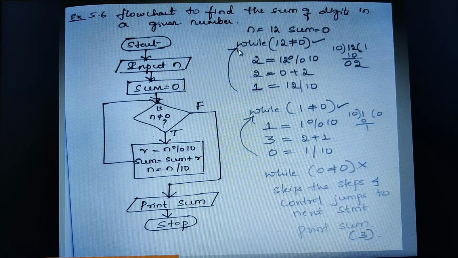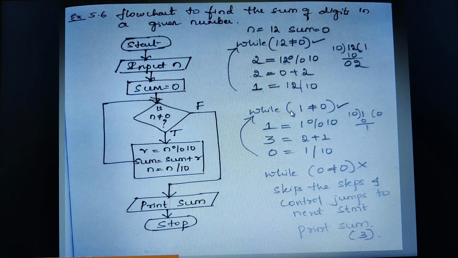Again repetition takes place. For the second iteration, what will be my latest value of n? That is 1. 1 is not equal to 0, yes, your condition is true. Then again repeat the same steps. Now the latest value of n is 1. So 1 mod 10, when you do 10 zeros are 0, I get the remainder as 1. Store it here in the remainder. Next is sum plus remainder. The latest value of sum is 2 here, so 2 plus 1, I get 3, the latest value of sum. Finally, 1 divided by 10, I get the quotient as 0.